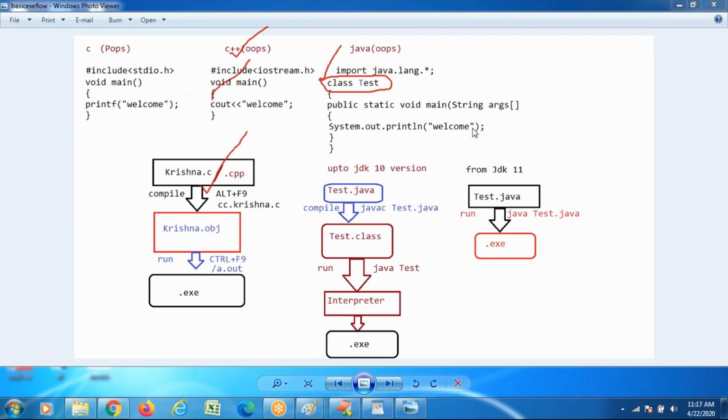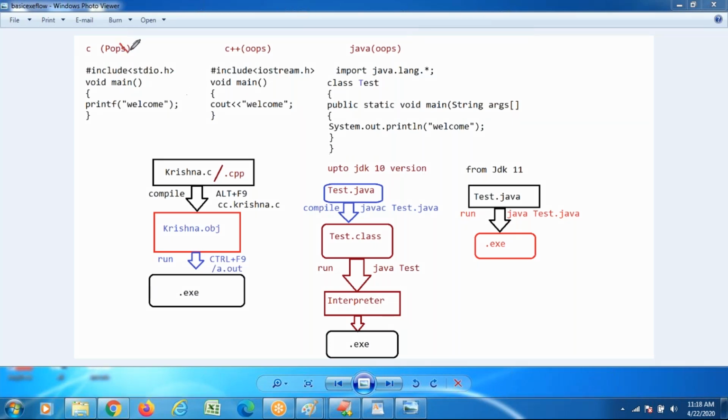Today I discussed how to write basic programming with C language, C++ and Java, and its execution. Tomorrow's session, I want to discuss why Java is mostly used in development.